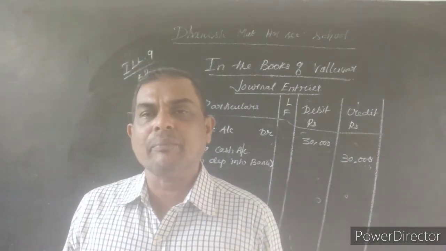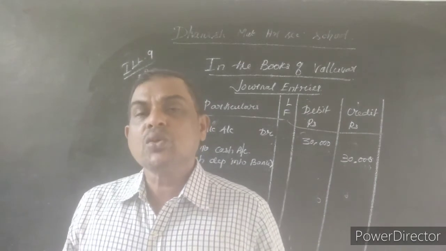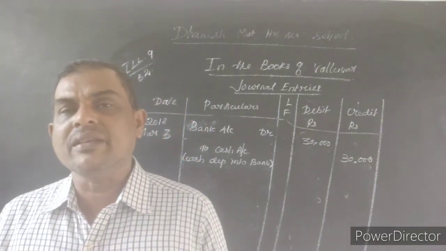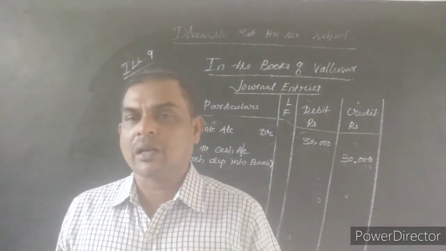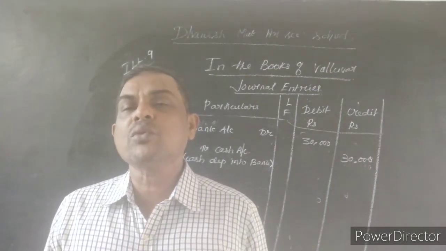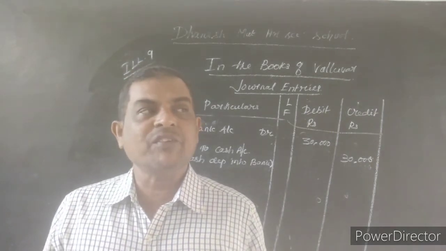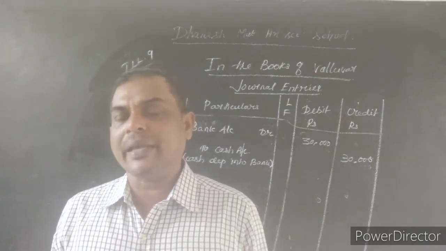Previously we have seen one bank transaction and a credit transaction. Now this is a cash transaction. If you made the payment, the creditor name will not come. Purchase of sarees is nothing but purchase of goods. Purchase of goods account will be the purchase account debit. Then whose account will be credited? We paid the amount, so cash account will be credited.